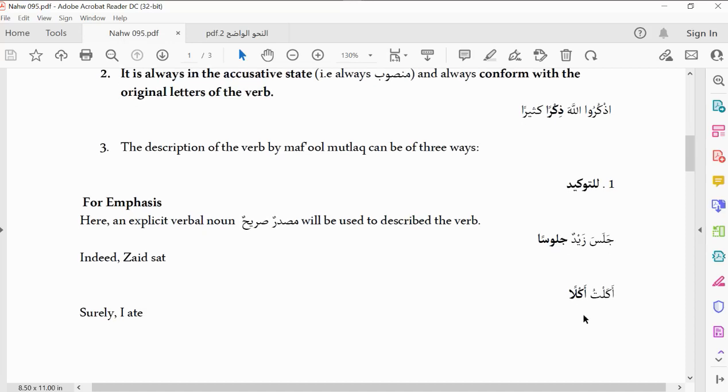Do you get it now? Like Allah also said: وَكَلَّمَ اللَّهُ مُوسَى تَكْلِيمًا. If Allah just said wakallama Allahu Musa, Allah talked to Musa, there can be an intermediary. It can be that Allah talked to Musa through Jibril, through a dream, or through inspiration. But what did Allah say? Allah said wakallama Allahu Musa taklima. That means Allah talked to Musa directly. Musa could hear the voice of Allah.